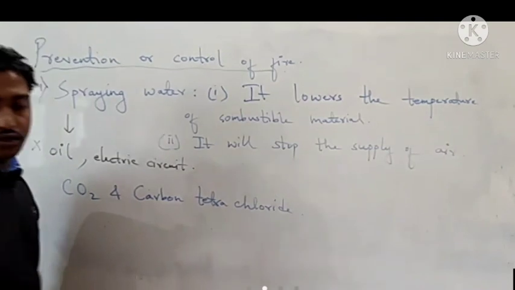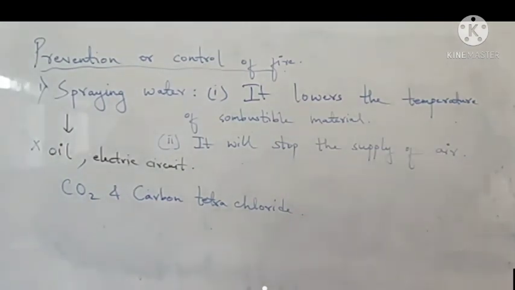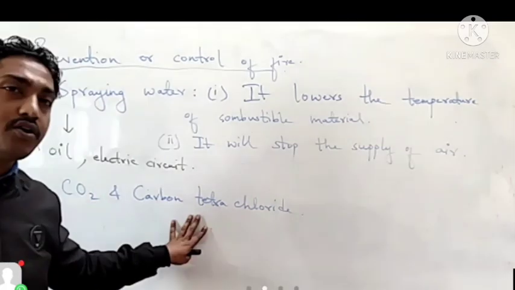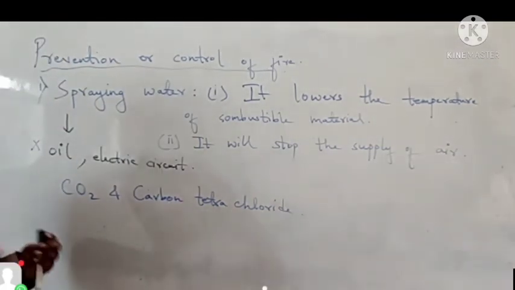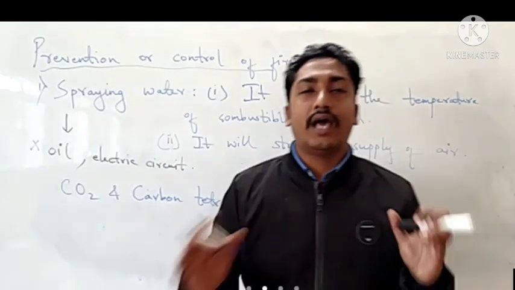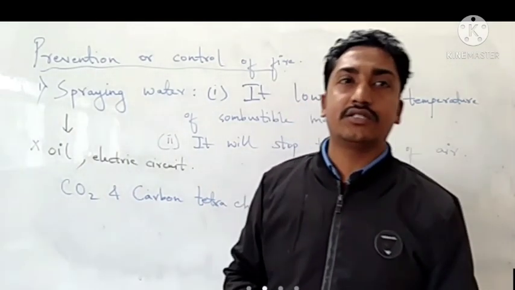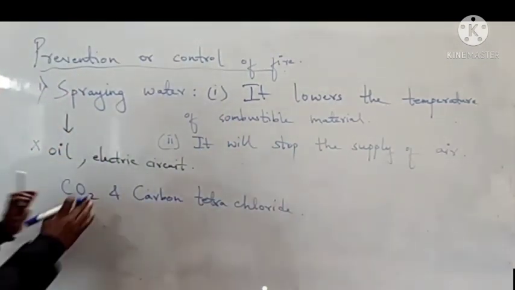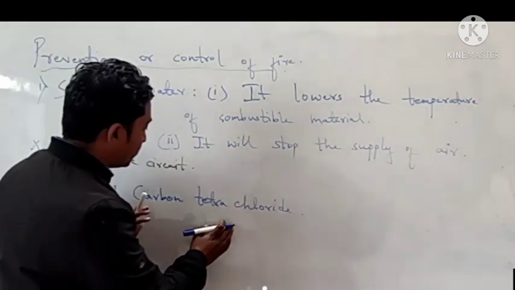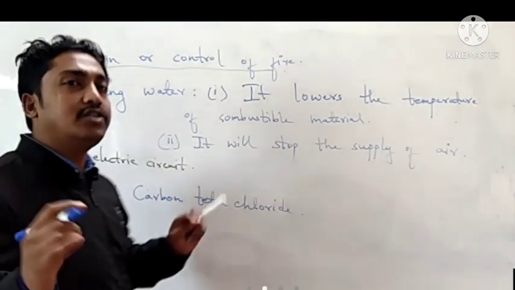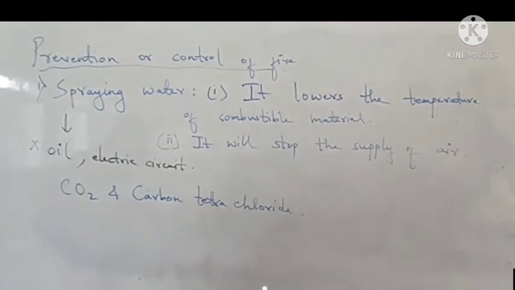So if the fire is due to oil or electric current, carbon dioxide and carbon tetrachloride is used. You must have seen fire extinguishers at various places, in schools, offices, vehicles, which contain carbon dioxide and this chemical, carbon tetrachloride, which helps control all forms of fire.